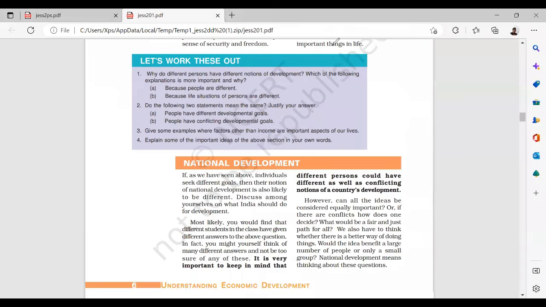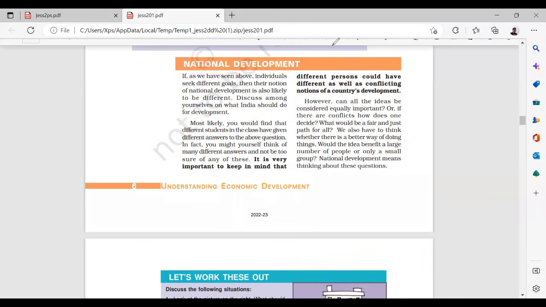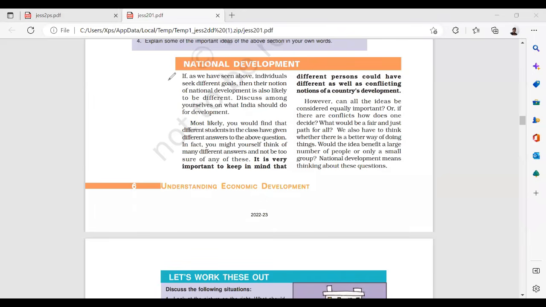Okay, now come to the main topic, national development. As we have seen in the above case, if individuals seek different goals, then their notion of national development is also likely to be different. Most likely, you would find that different students in the class have given different answers to the above questions. So it is very important to keep in mind.